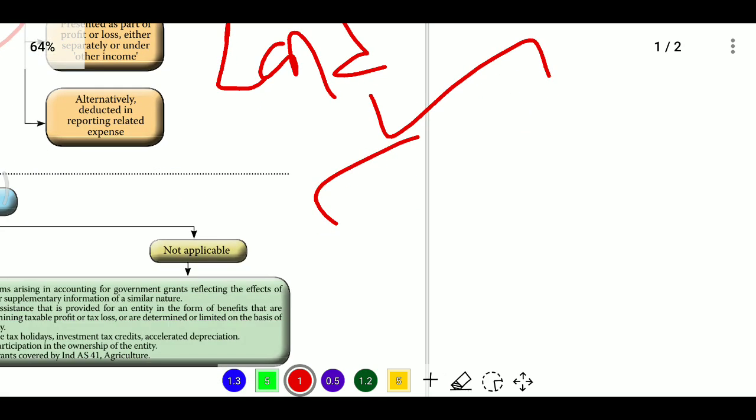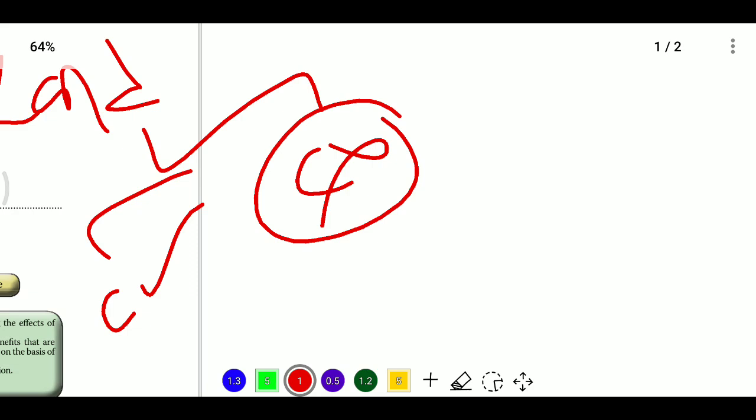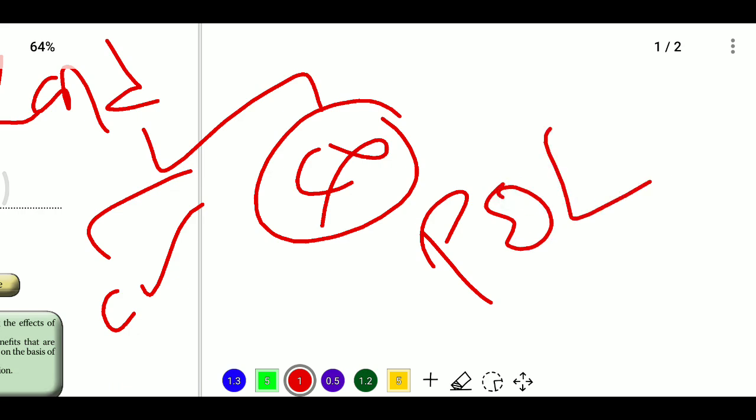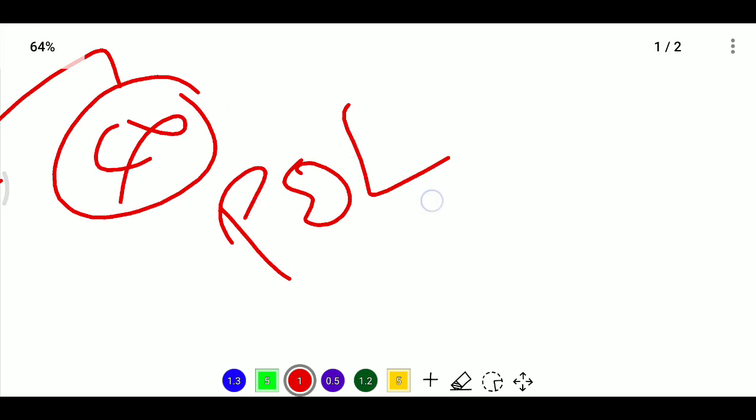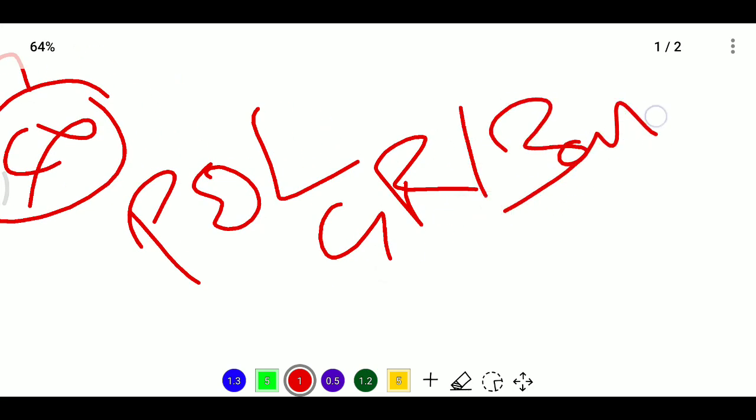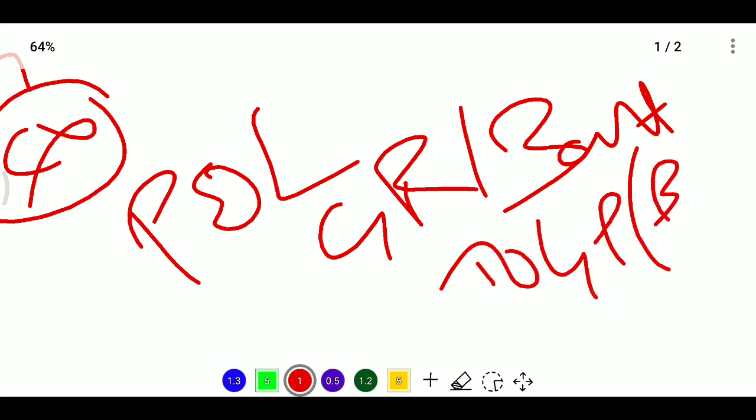Whenever the grant-related conditions are satisfied, or the grant does not have any conditions, we can recognize the grant immediately in the profit and loss account as income. Then the entry will be: government grant receivable, or bank account, debit, to grant income, which will be shown in the profit and loss account.